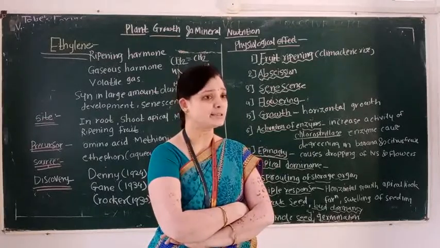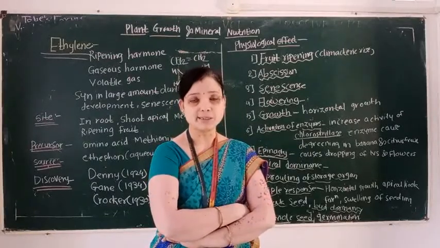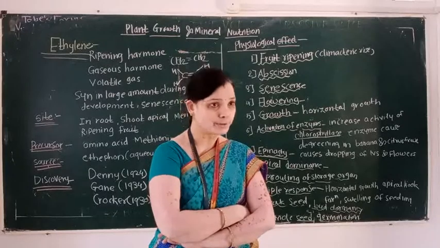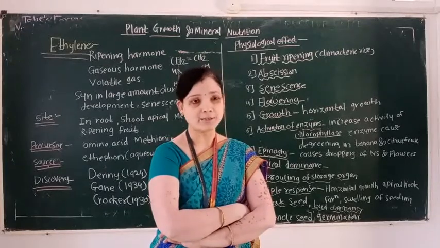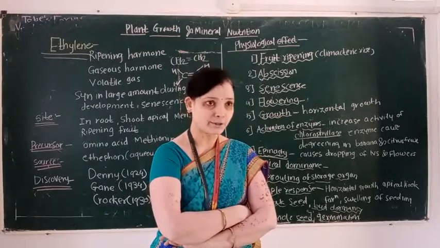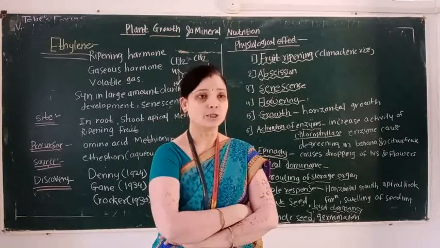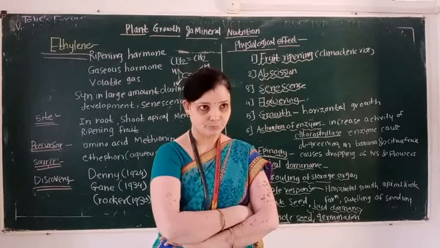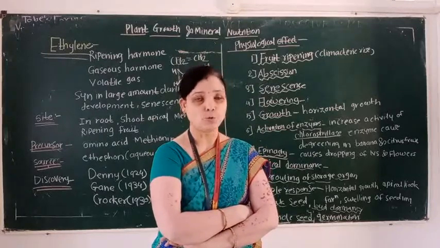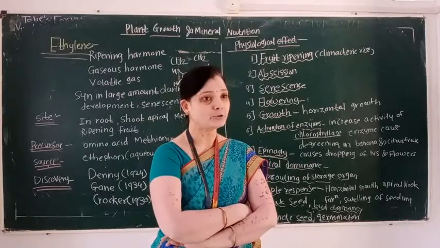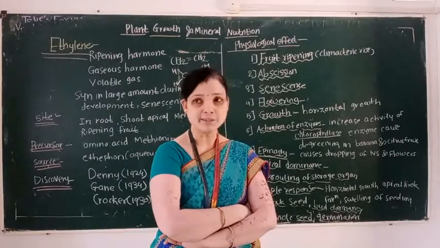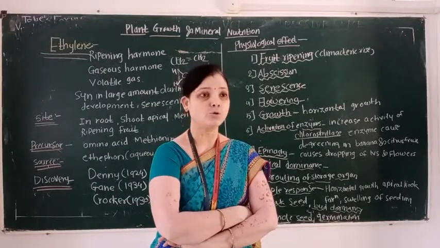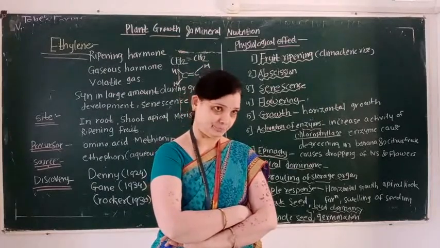Due to the presence of the apical bud, the growth of the lateral buds is suppressed or inhibited. This process is known as apical dominance. So for inducing or promoting apical dominance, like auxins, ethylene is also responsible.